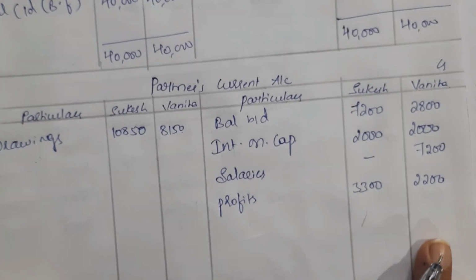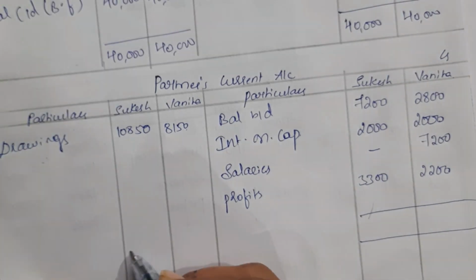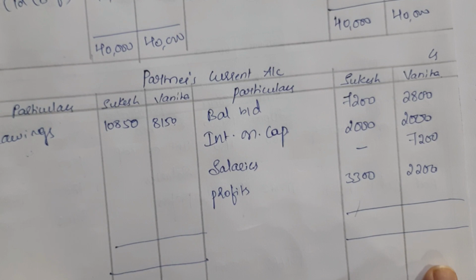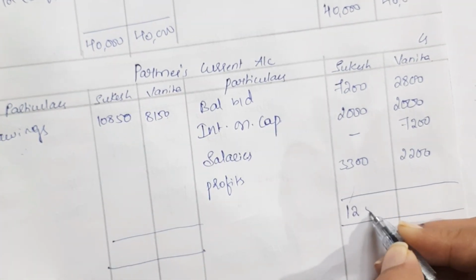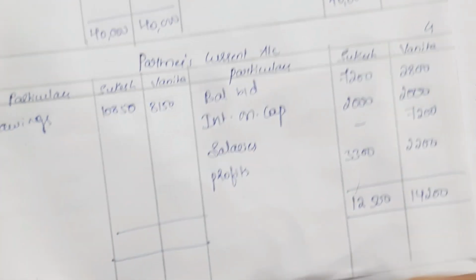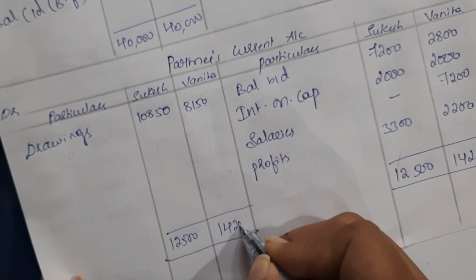Now everything else is taken. Okay, now just total and again check which side is bigger. So here the credit side is bigger, rupees 12,500 for Sukesh and 14,200 for Vanita, right?